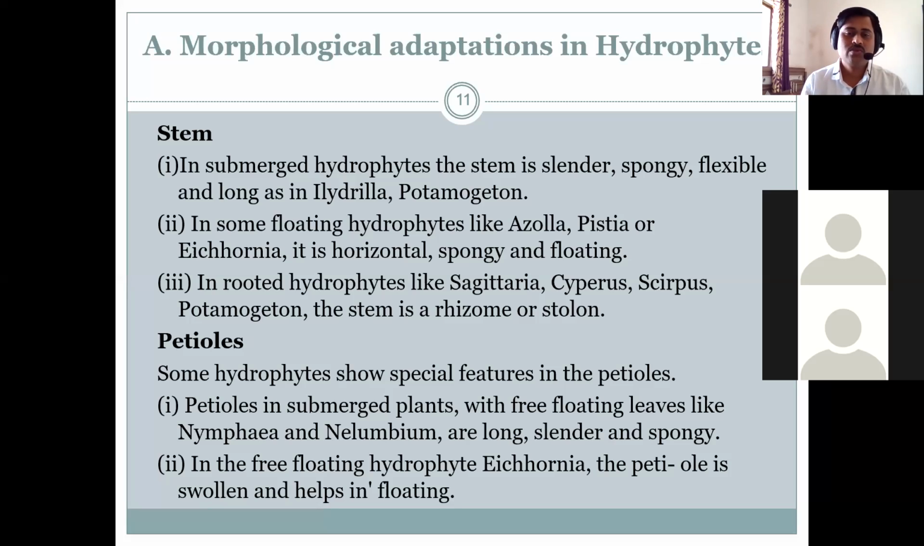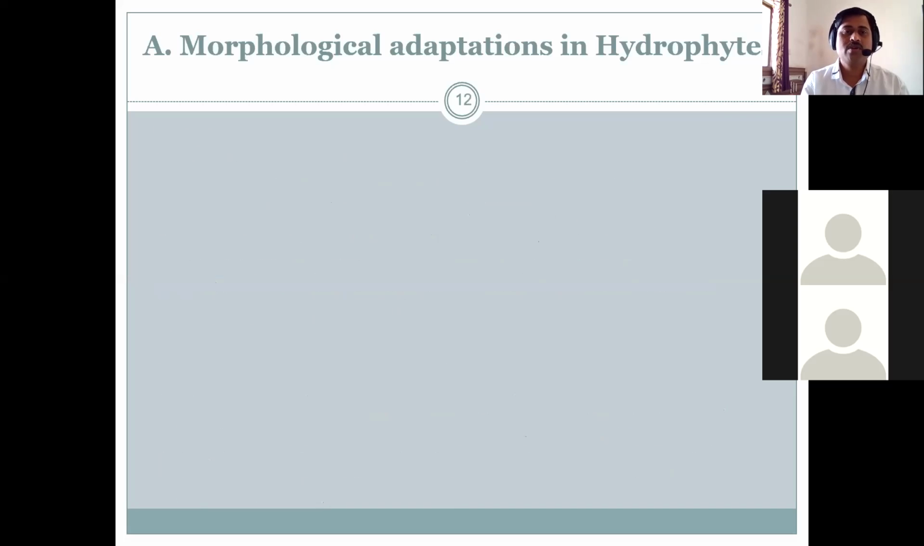या प्लांट मध्ये काय असतं, थोडासा लॉंग असतो, स्लेंडर असतो आणि स्पॉन्जी असतो, containing large number of aerenchyma or air spaces in this. In the free floating hydrophyte Eichhornia, the petiole is swollen and helps in floating. Petiole जो असतो तो थोडा swollen असतो and helps in floating to the plant. प्लांटला ते फ्लोट करण्यासाठी हेल्प करतो.